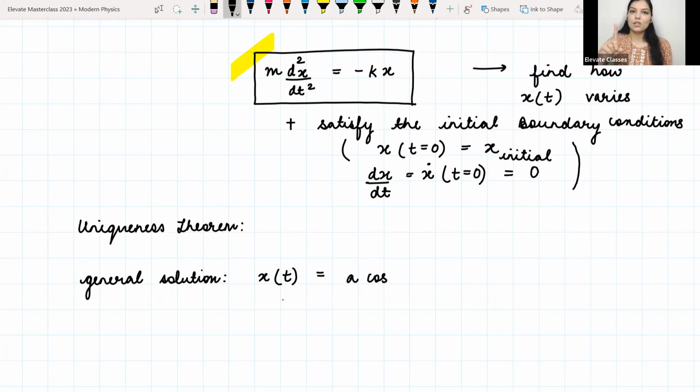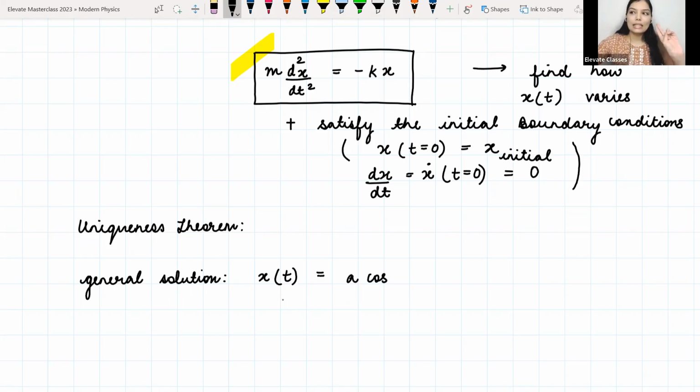Then that is one solution of the problem. So what the uniqueness theorem says is that the general solution should have as many arbitrary constants as the order of the equation, but that solution should also give you the desired result when you put in the initial boundary conditions.